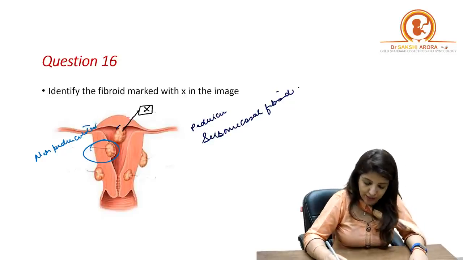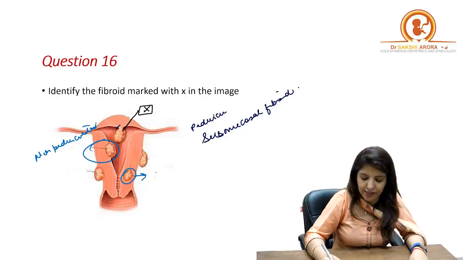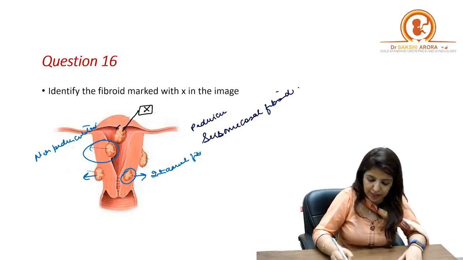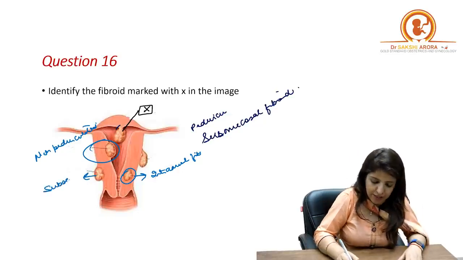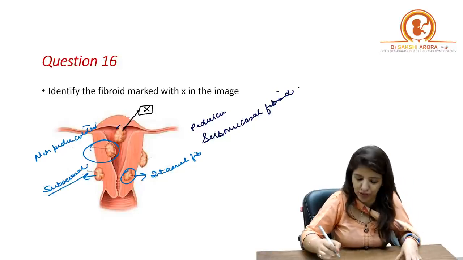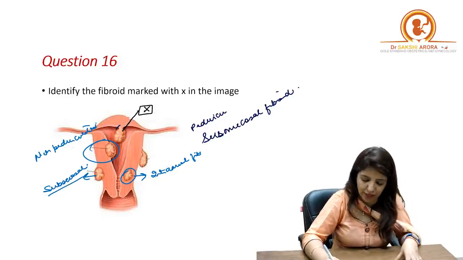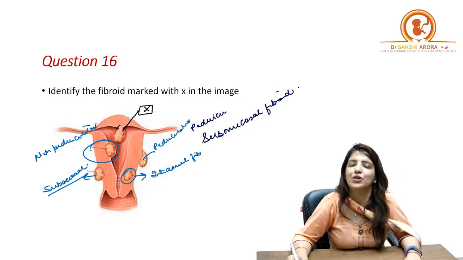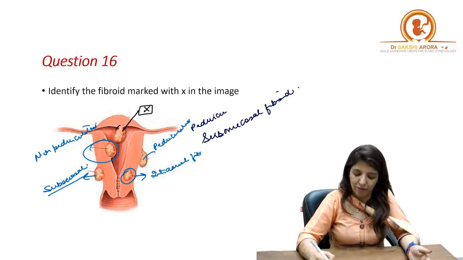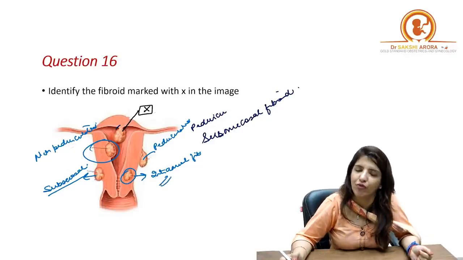Right? This over here is an intramural fibroid, and the one which is growing towards the peritoneal cavity is a subserosal fibroid. So there are two subserosal fibroids which are shown in the diagram. This one is non-pedunculated, whereas this one is a pedunculated subserosal fibroid. Which is the most common kind of fibroid? The most common variety is intramural fibroid.